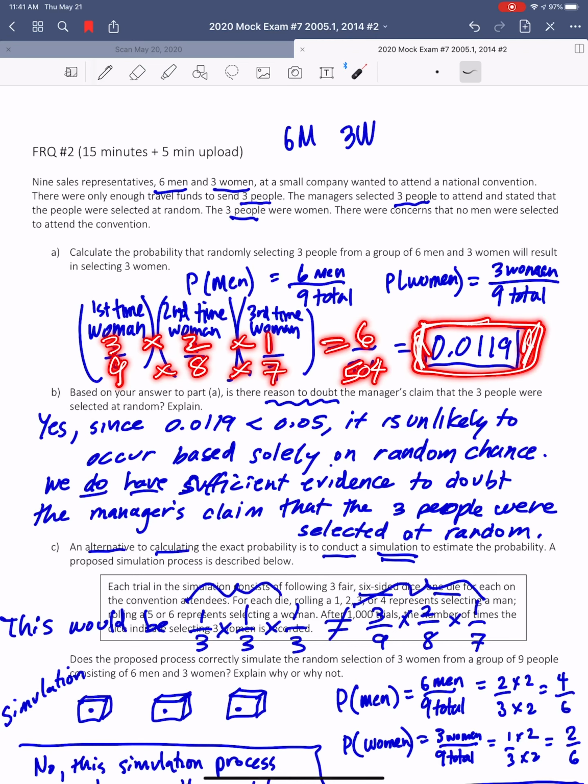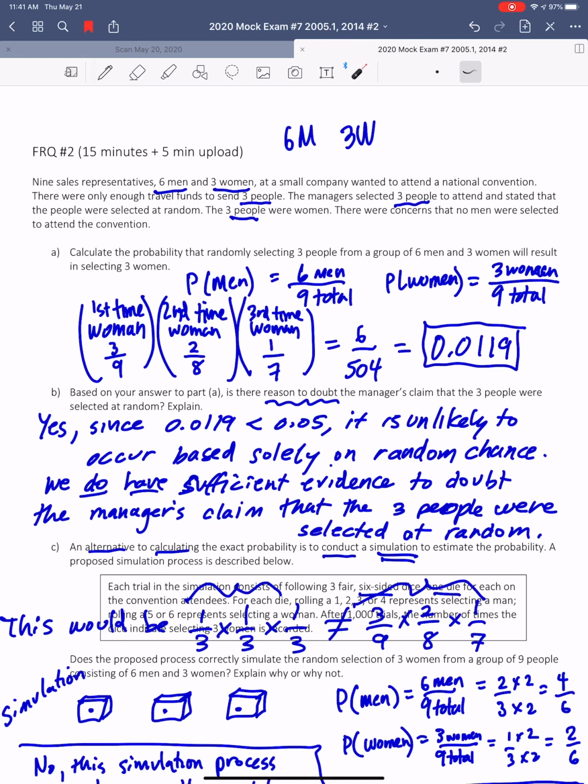This brings me back to the very first day when we calculated the probability of that lady smelling Parkinson's, which was so rare. And where is that threshold for rarity? I think you've learned that nationwide, unless they tell us otherwise, our reason to doubt is at 0.05. So part B says, would there be a reason to doubt the manager's claim that this really was selected at random? And you should say absolutely yes, since the probability we calculated is less than 0.05.